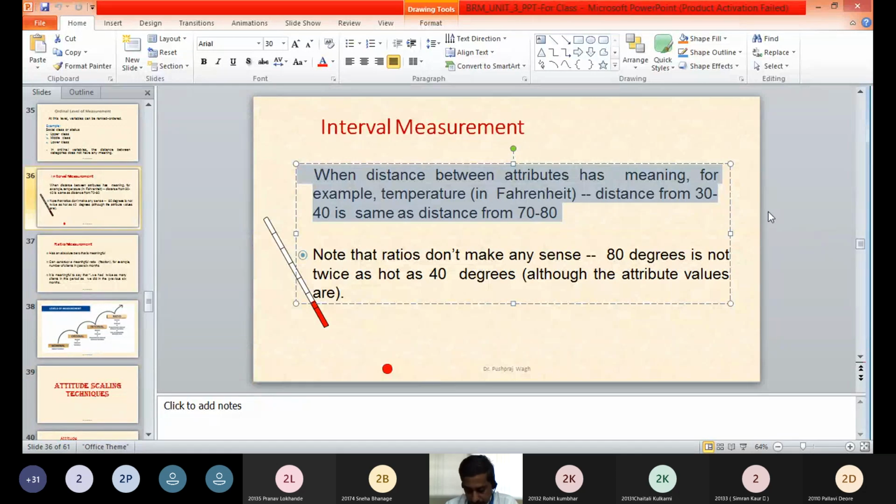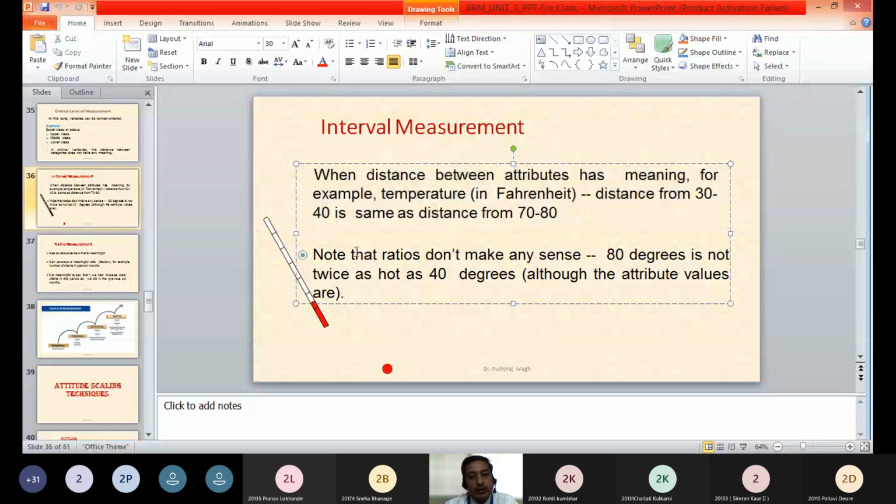If we are measuring temperature in, for example, Fahrenheit, the distance from 30 to 40 is the same as the distance between 70 and 80. So the distance between the categories will be the same. Intervals will be the same.